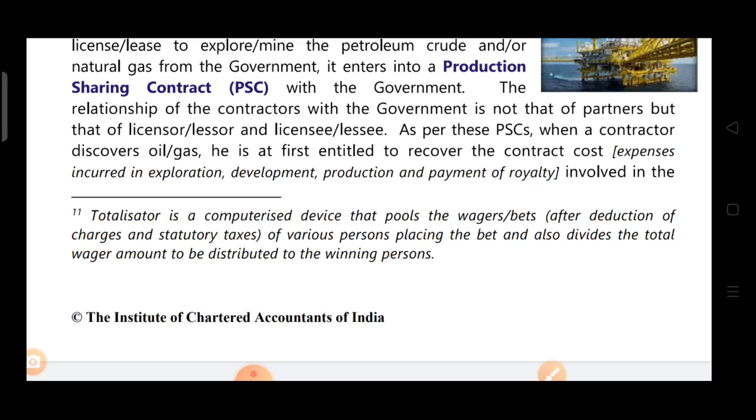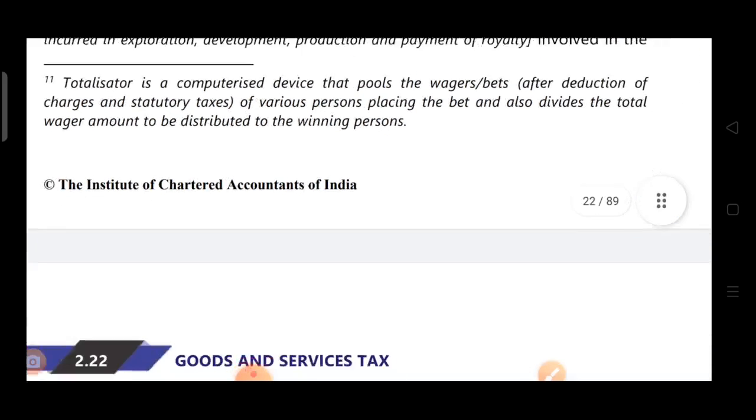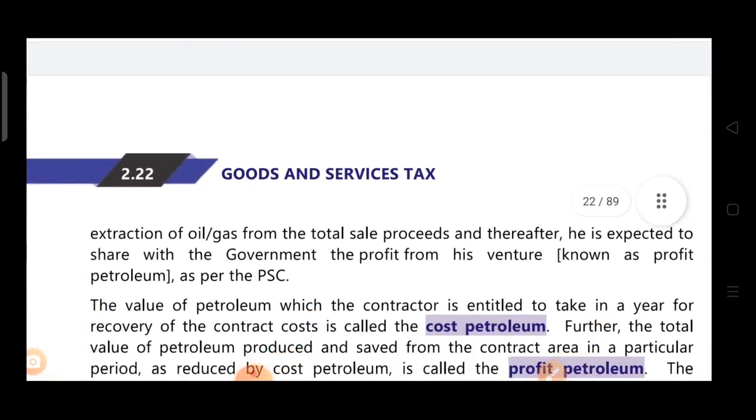He'll discover the oil or gas, then he'll sell that. Then from the sale proceeds he's entitled to recover the contract cost, and whatever amount remains after recovering all the contract cost will be shared with the government, and that is known as profit sharing.